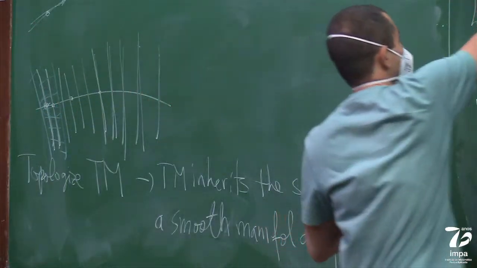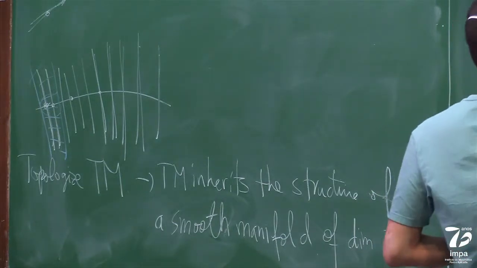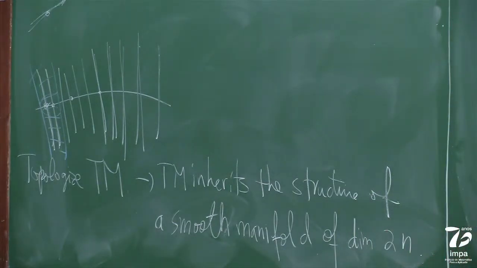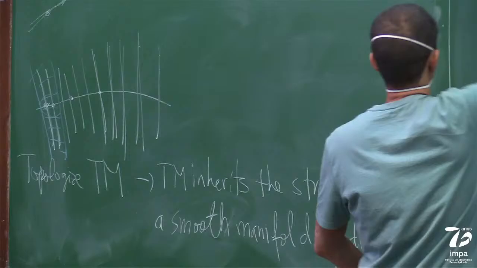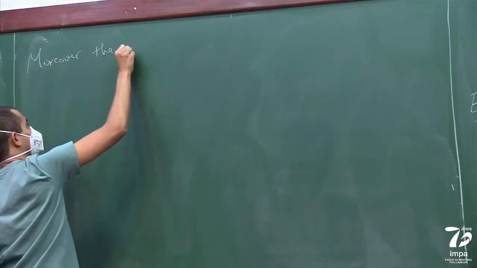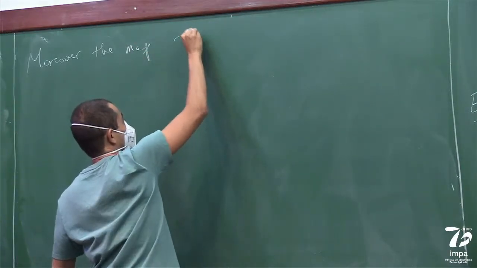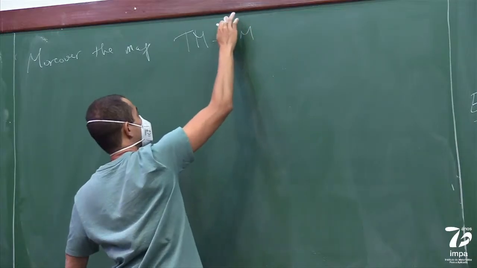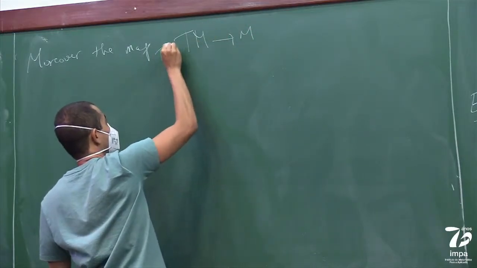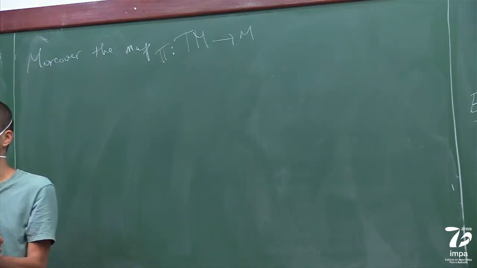So it's a manifold of dimension 2n, and it has an interesting map, which is called the projection map. Moreover, there is a map which you can think of as a forgetful map that goes from TM to M, which is often called P. And what it does, it just tells you on which point you are.